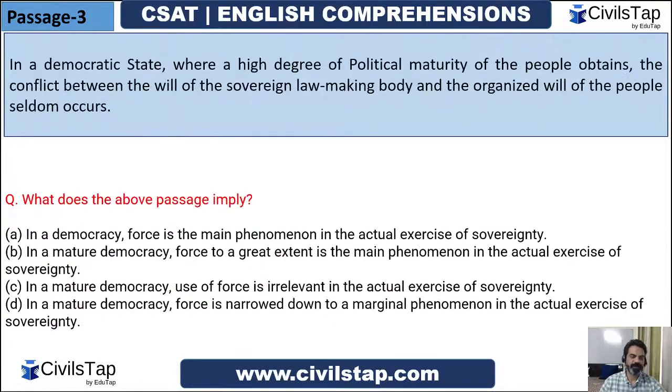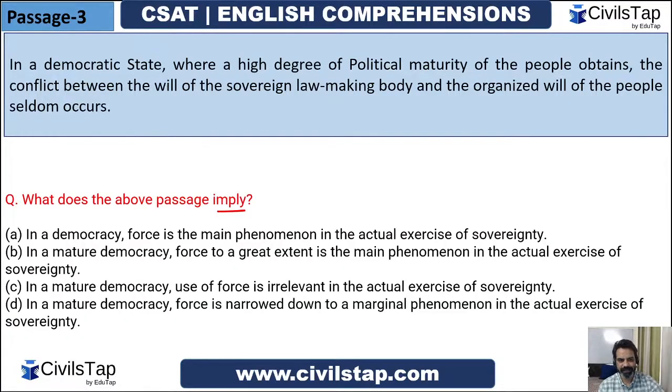All right, guys. Moving on to the third passage. What does the above passage imply? That means what does the passage convey? What is the central theme? And there is only one sentence. So these are quite tricky sometimes, guys. So let's try to read it.